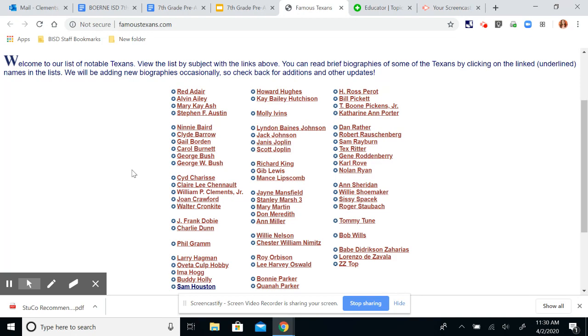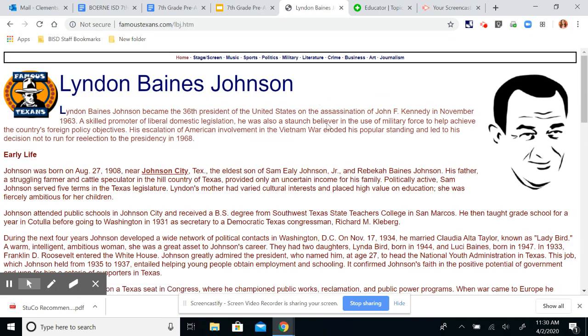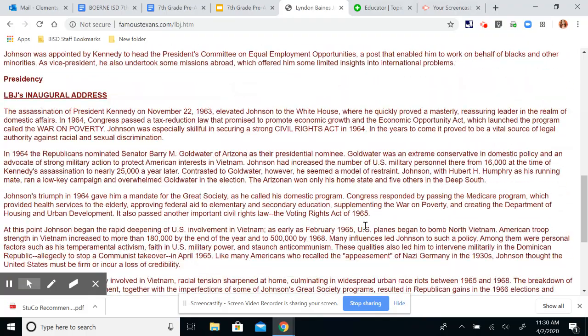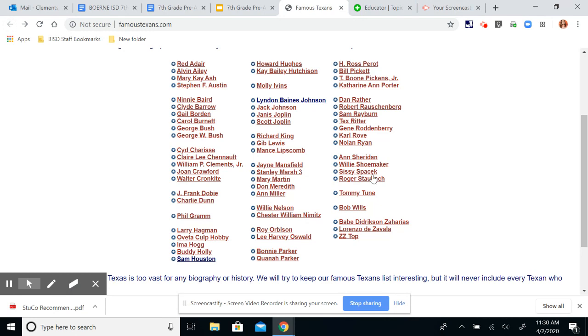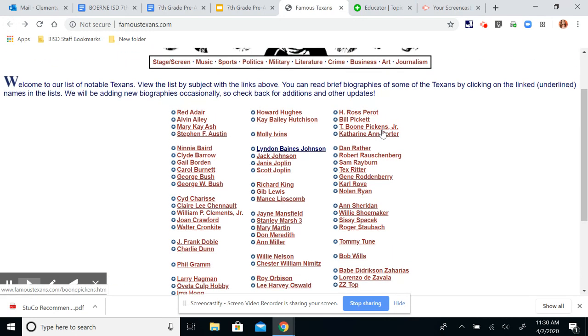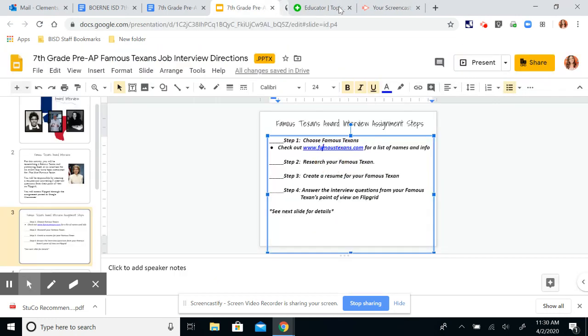For example, we have Lyndon Baines Johnson. And we have a little bit of a biography about him, so you're able to read. You can click on any of these names, any of these people listed here. You are more than welcome to choose them for your famous Texan resume and for the interview questions. So with that being said, I'm going to X out of that.